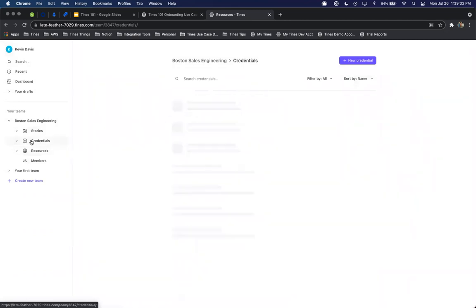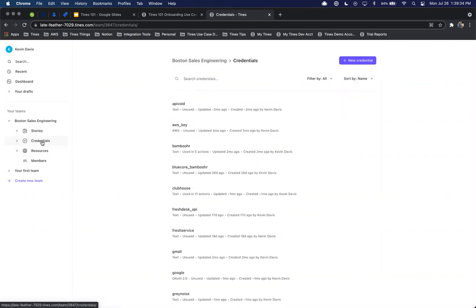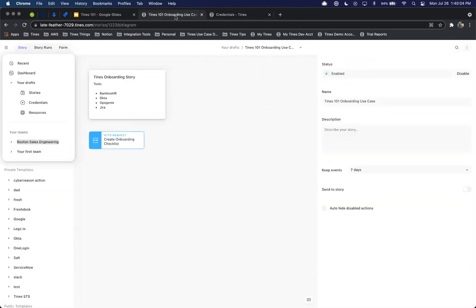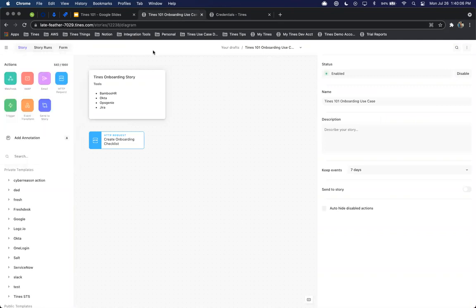Now, going back to the vault, if you do have your own vault already in place, like HashiCorp or any of the other vaults, Tines can connect to them. You don't have to use the Tines credentials vault if you don't want to, but we do have that flexibility, and certainly our vault is extremely secure, and we have a number of customers utilizing the Tines vault, all the way from small SaaS organizations to Fortune 50 organizations as well. So there is flexibility and opportunity there to build out whatever workflow that you would like. So with that said, we'll jump right into the story itself, and we'll start building.